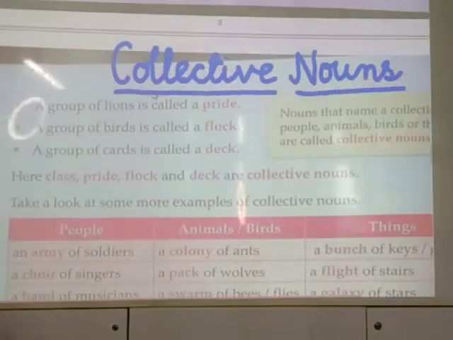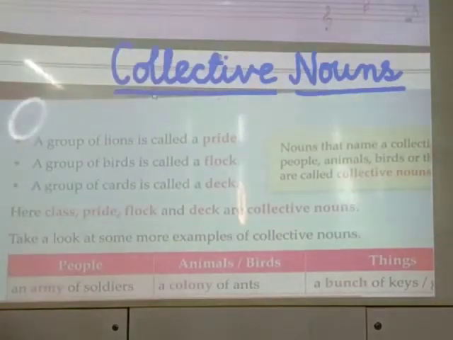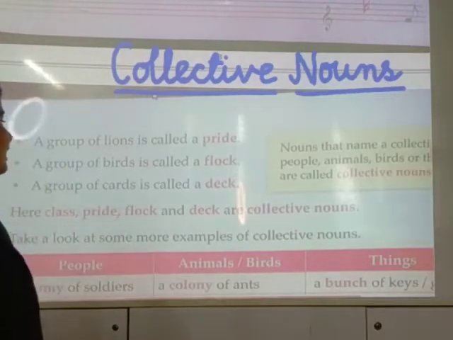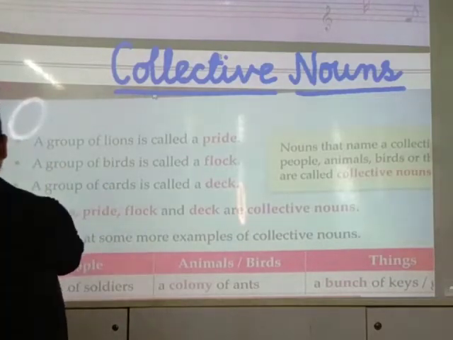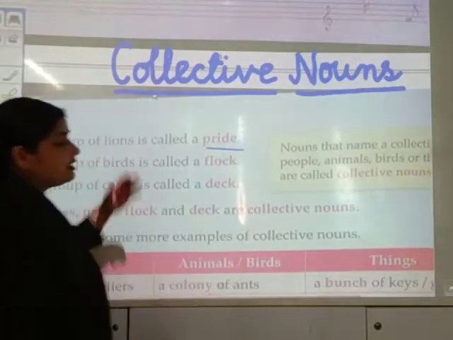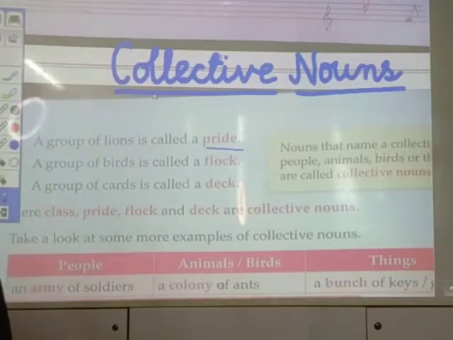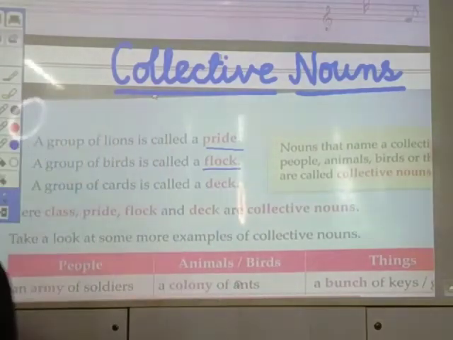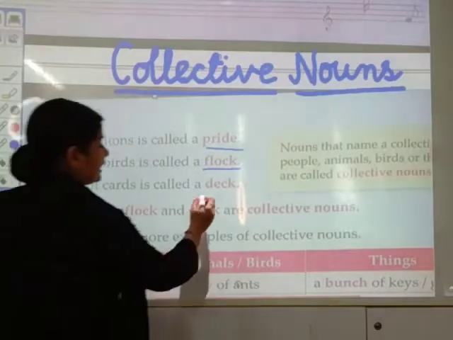Now see here, we are in the topic collective nouns. A group of lions is called a pride. That means P-R-I-D-E, pride is a collective noun. A group of birds is called a flock. So flock is a collective noun. A group of cards is called a deck.